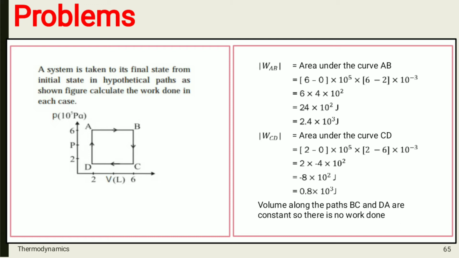We can calculate it this way: 2 minus 0 into 10 raised to 5 into 2 minus 6 into 10 raised to minus 3. If you calculate this, you will get the answer minus 8 into 10 raised to 2 joule.